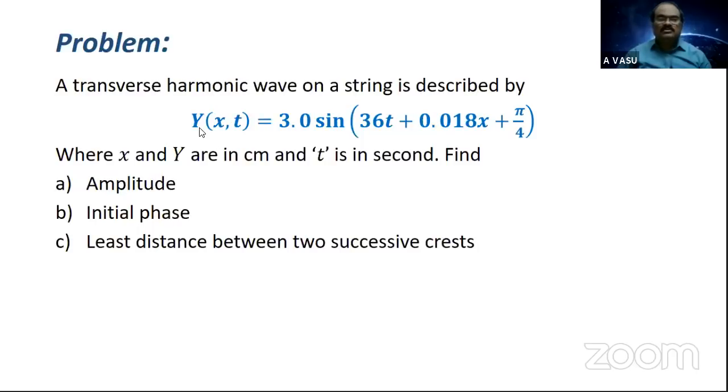Students, look at this expression: y of x,t equal to 3.0 sine of (36t + 0.018x + pi by 4). In which form is it? y equals a sine (omega t + kx + phi). So let's see how to solve it.